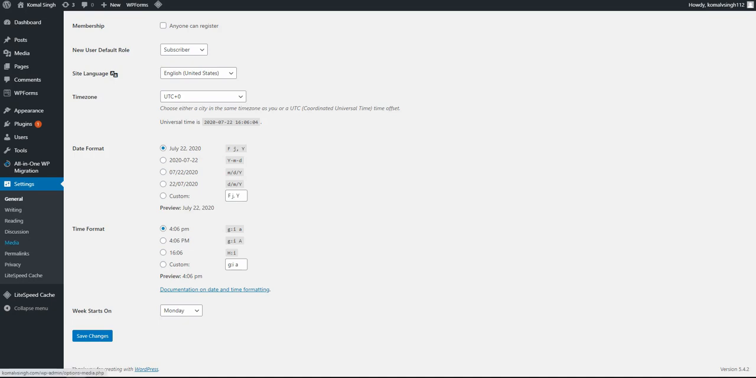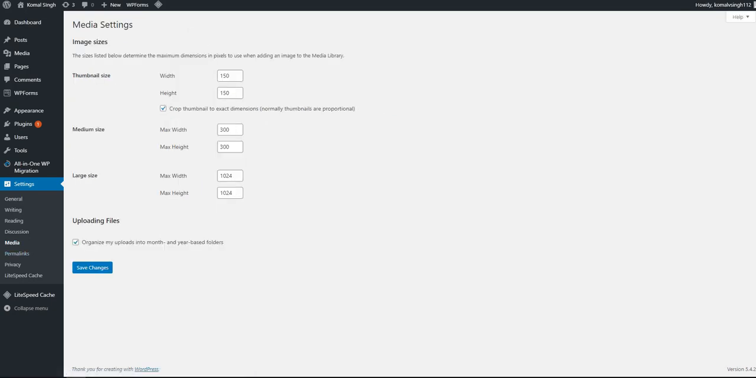Moving on to media files. Here you can assign a size to your media. You can assign a maximum width and a maximum height to your files, etc.